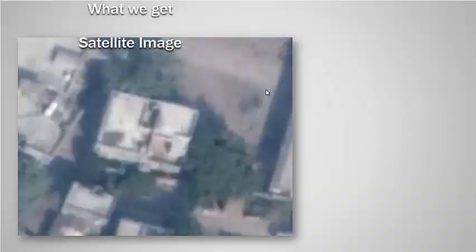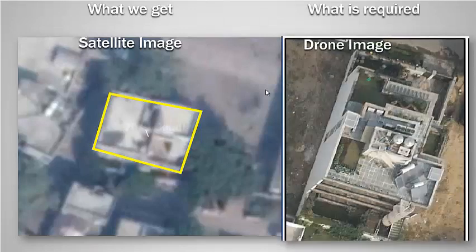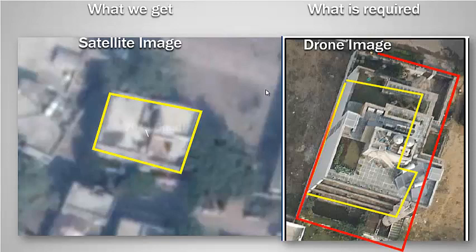With the help of satellite images, we can only digitize the property boundary. However, if we utilize drone mapping data, it allows us to digitize a more accurate building outline, and it also facilitates digitizing the boundary of the property, which is a very vital requirement in the property tax assessment function.